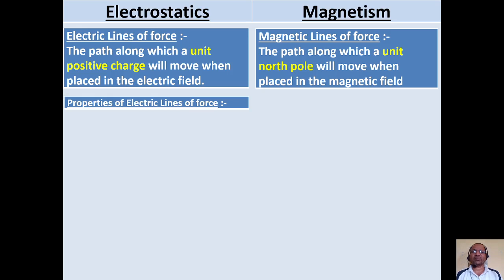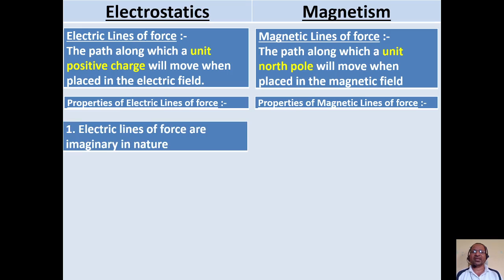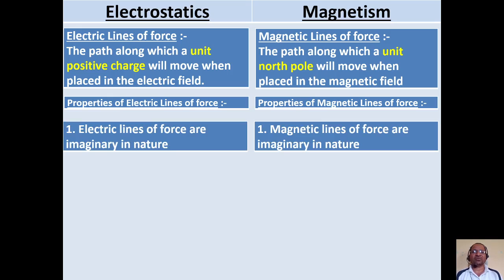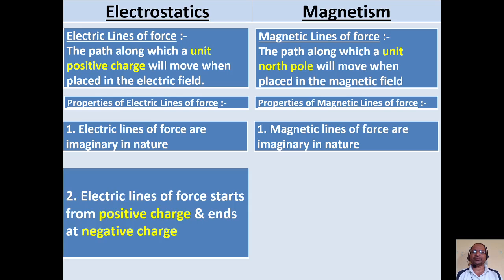We have certain properties of electric lines of force as well as properties of magnetic lines of force. The first property: electric lines of force are imaginary in nature. Similarly, we say that magnetic lines of force are imaginary in nature.